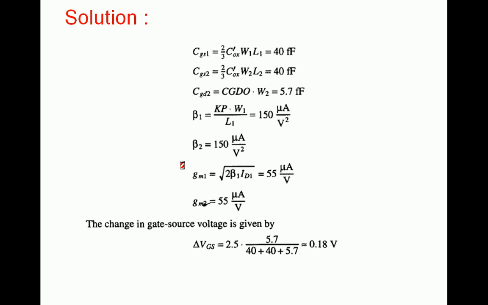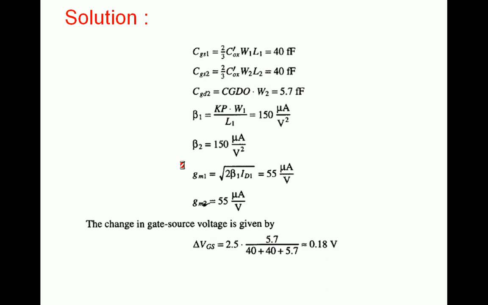Differentiate the equation with respect to VGS, and you will get beta times VGS minus VT. That is, one expression for transconductance is beta times VGS minus VT, and VGS minus VT you can express from the drain current equation in saturation.